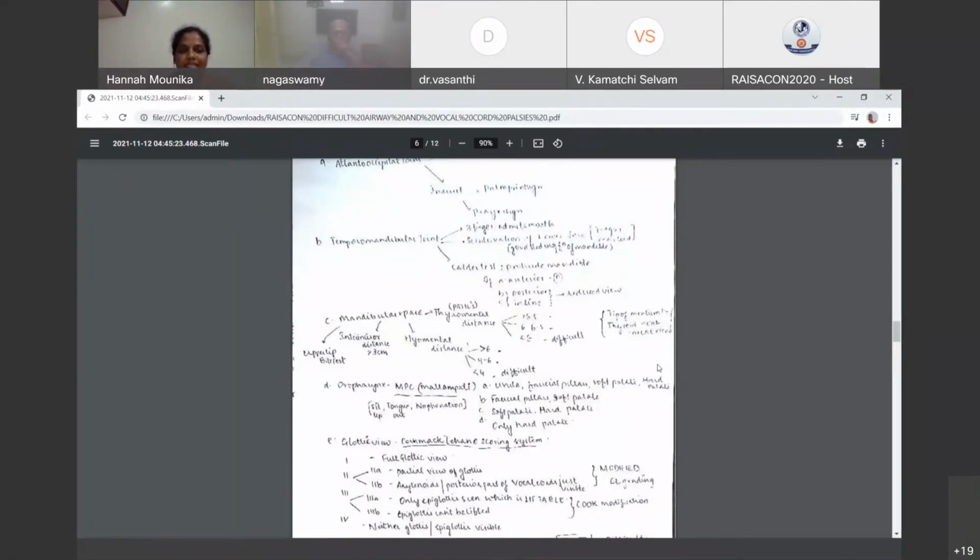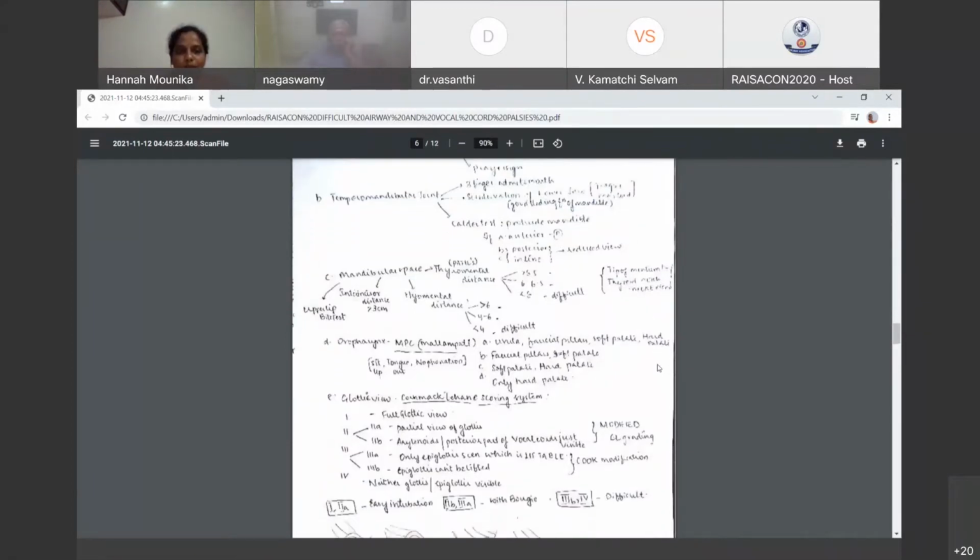Then the upper lip bite test. This is assessed by asking the patient to touch the vermilion line of the upper lip with the lower incisors. If it is touching, it's grade 1. If it's touching just the upper incisors but not the vermilion line, this is grade 2. If it's not touching the upper incisors, this is grade 3. Grade 3 infers difficult intubation.